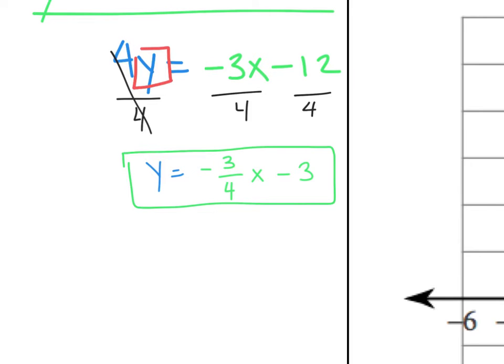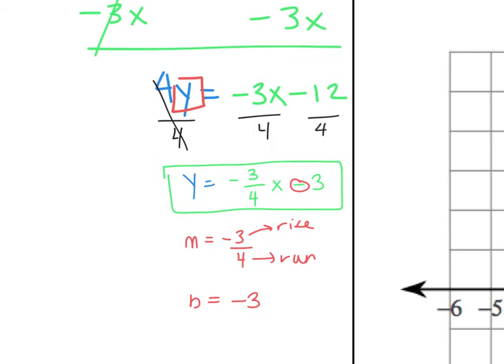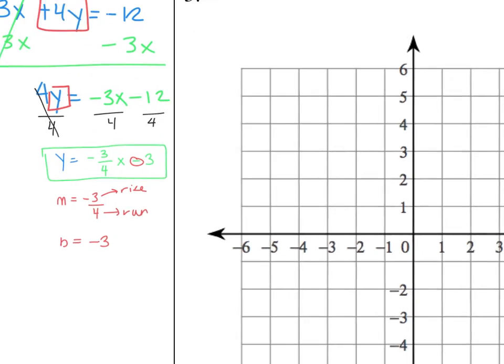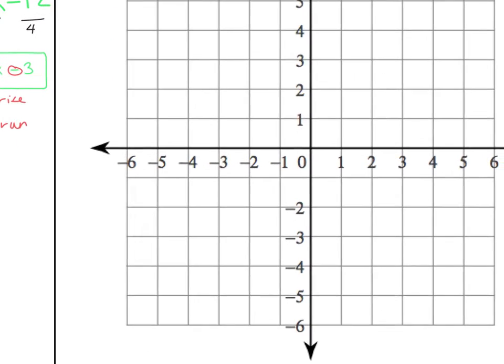So now I have to ask myself, what's my slope? Well, my slope is the number attached to my x, so my slope is negative 3/4. So I'm rising negative 3, and I'm running 4. And my y-intercept is negative 3 because there's a negative attached to my 3. So now I'm going to plot my y-intercept of 0, negative 3.